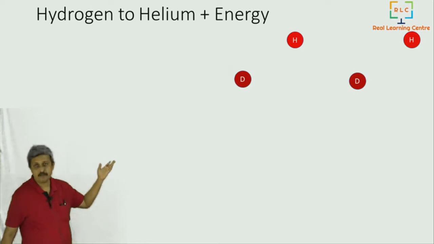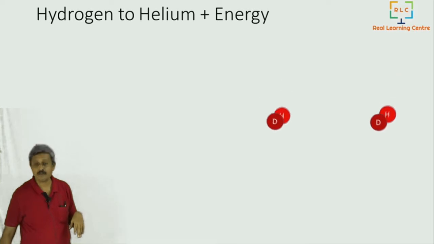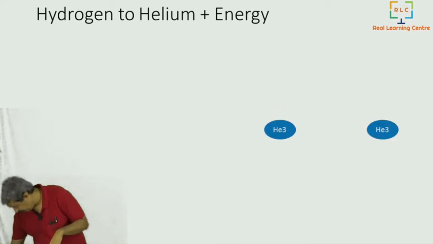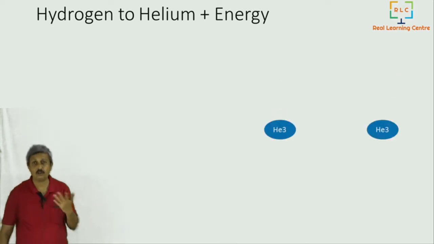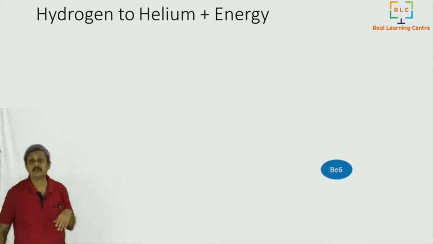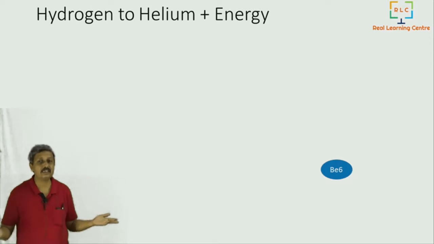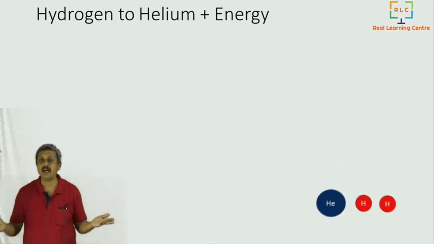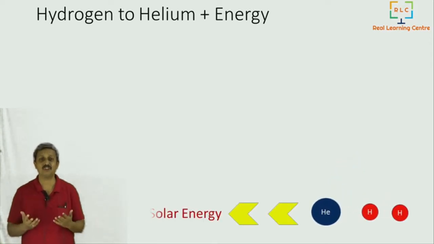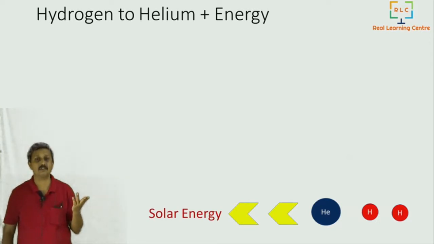D is deuterium, and deuterium combines again with hydrogen and forms something called helium-3. It's an isotope of helium, and 2 of these helium isotopes join together to form beryllium-6. It is an isotope of beryllium, and then it spontaneously splits into 1 helium and 2 hydrogen and a lot of energy, and this solar energy actually reaches us.